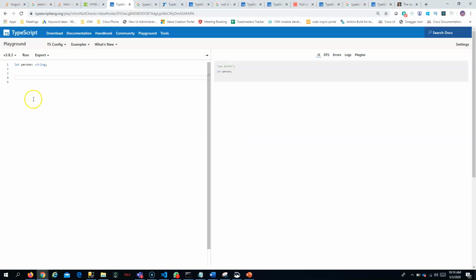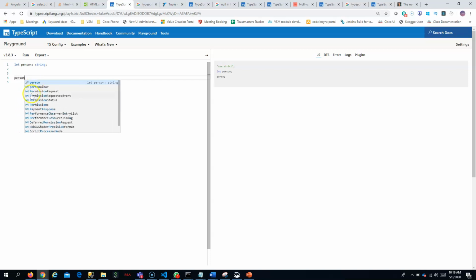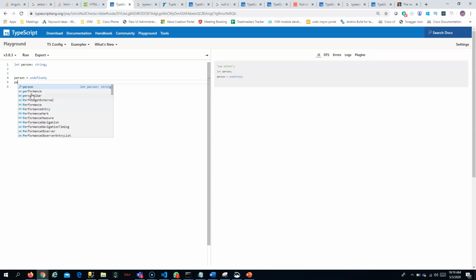In TypeScript, any data type can take both null and undefined. This is what I want you to understand. Any data type, whether it is a string, number, or boolean, can take an undefined value. Because this person is a string, it can take both undefined and null.